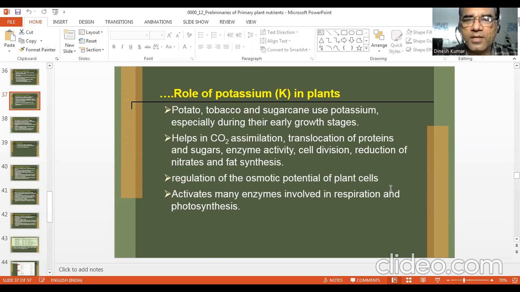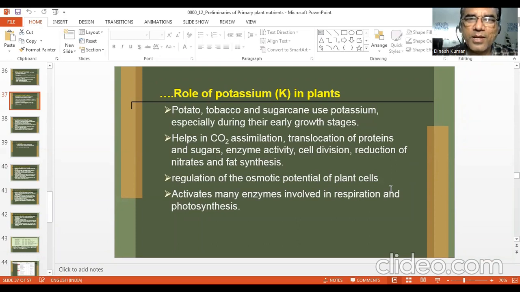Helps in CO2 assimilation, translocation of proteins and sugars, enzyme activity, cell division, reduction of nitrate, and fat synthesis. Regulation of the osmotic potential of plant cells. So here it has a very important role. Many of you might be knowing that it is involved in the opening and closing of stomata. It activates many enzymes involved in respiration and photosynthesis. So it has so many roles. A number of roles are played by potassium, but yet it is not part of any organic compound.